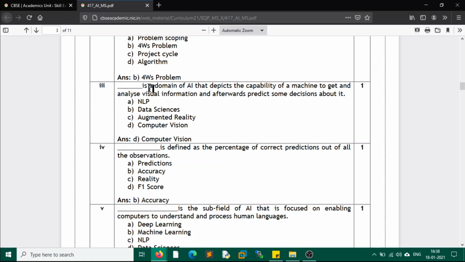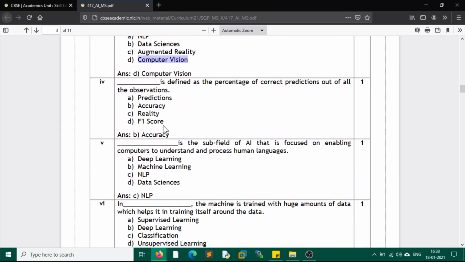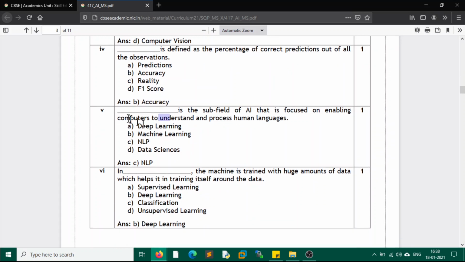Question number 3, dash is a domain of AI that depicts the capability of a machine to get and analyze visual information. This is called computer vision. Wherever visual processing comes into the picture, the answer is computer vision. Next question, question 4, dash is defined as the percentage of correct predictions out of all the observations. The percentage of correct predictions is known as accuracy. How accurate the system is, that is the correct prediction.